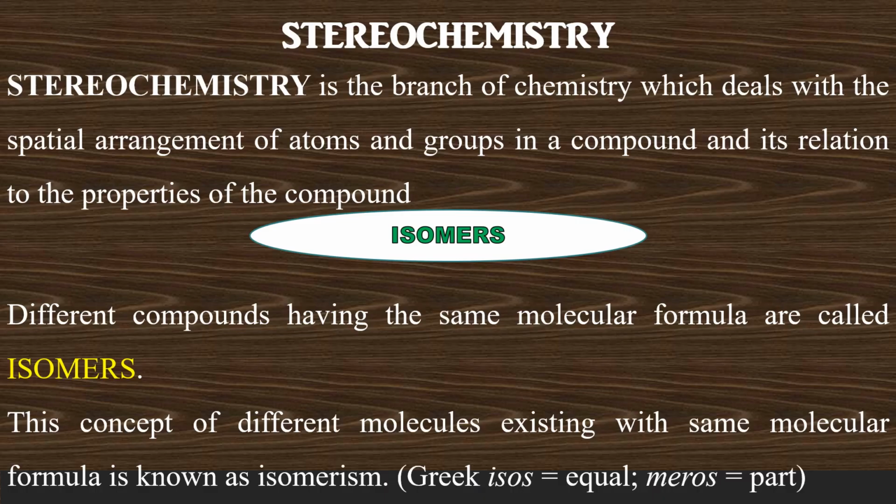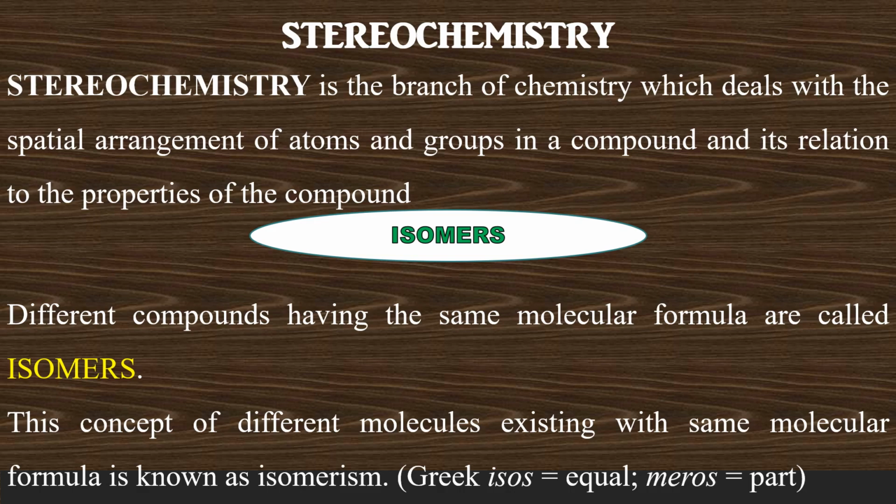Stereochemistry is a branch of chemistry which deals with the spatial arrangement of atoms and groups in a molecule and its relation to the properties of the molecule. In what way the arrangement of atoms and groups in a molecule in three-dimensional space decides or affects its properties, that is dealt with in stereochemistry.